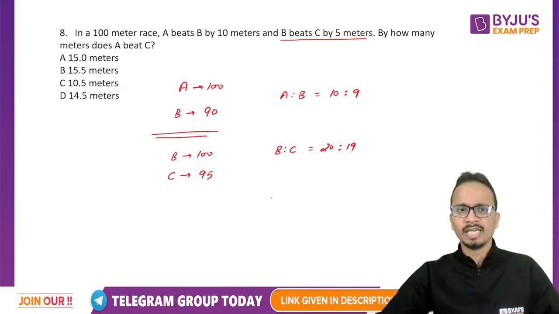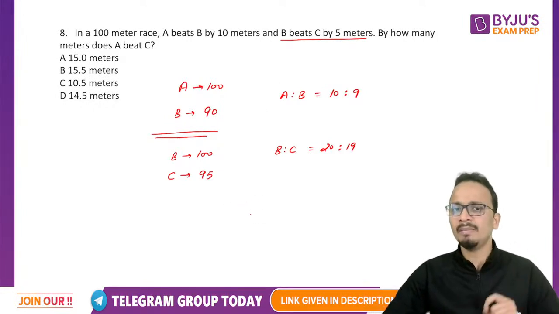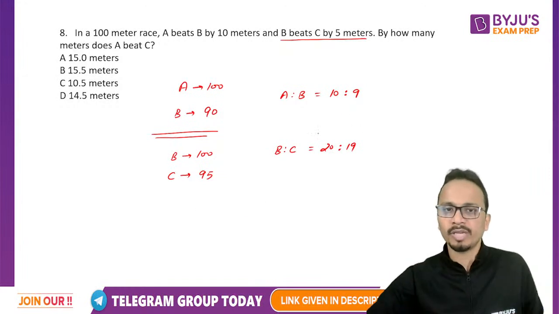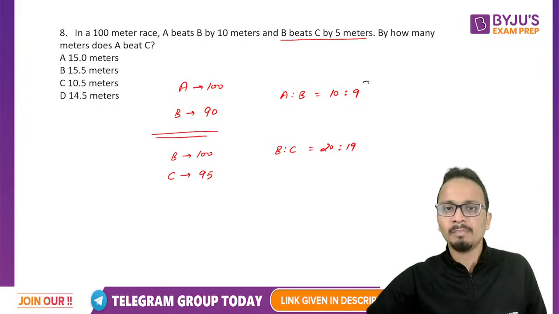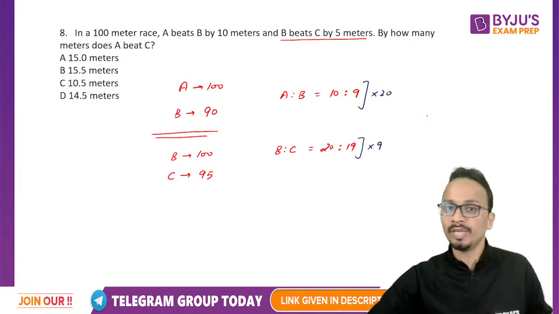Now, using these two relations, this is a very basic concept of ratios. Using this, I'll calculate A is to B is to C. To calculate A is to B is to C, I'll multiply the first ratio by 20 and the second ratio by 9. I'm telling you one of the ways of doing this question.